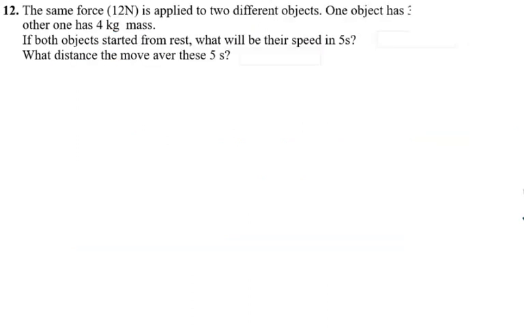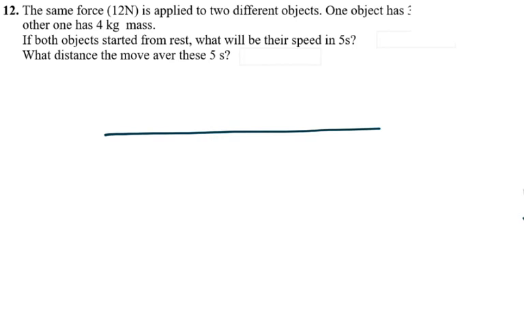For this next question, they say that the same 12 Newton force is applied to two different objects. One has a mass of 3 kilograms and the other one is 4 kilograms. If both objects started from rest, what will be their speed in 5 seconds?